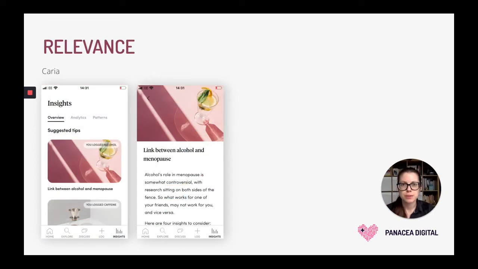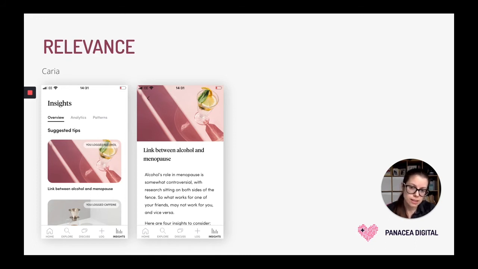So the next principle is relevance. So this principle is all about personalizing the content and making it very relevant for the specific user. So nowadays there is tons of health information online, and that's good on one hand because it's very accessible, so everyone can find answers to their questions.